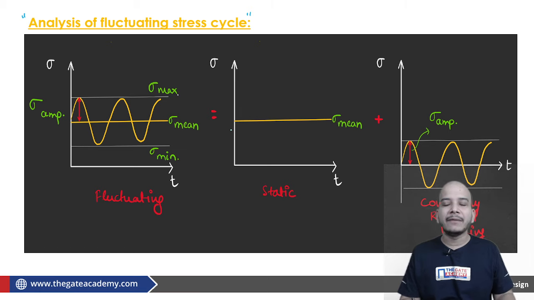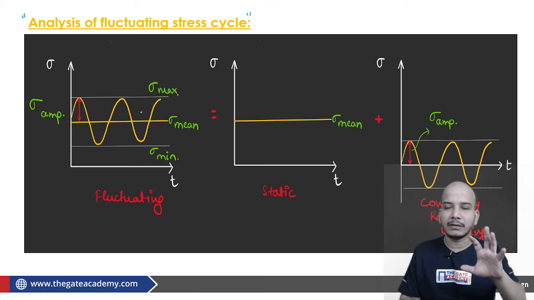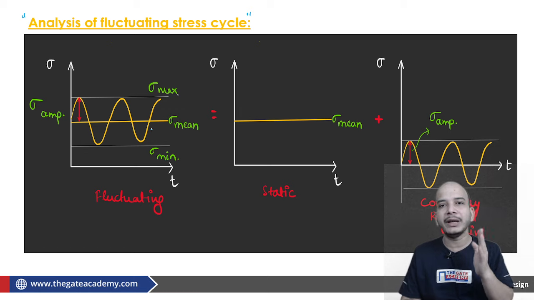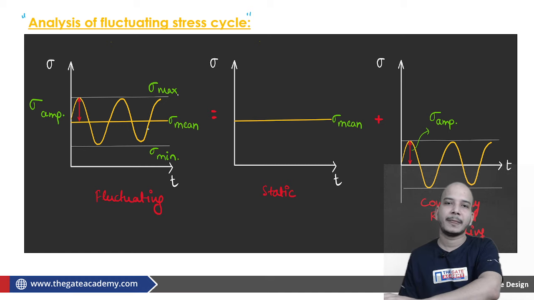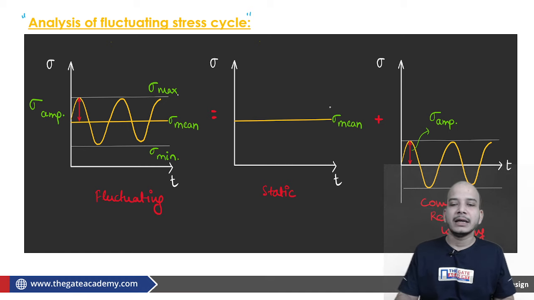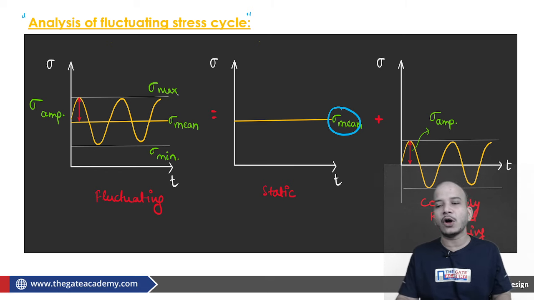Here we have to divide this fluctuating loading condition as a combination of static loading condition plus completely reversed loading condition. Static loading condition means sigma mean has been applied as a static load on a material, and apart from that a completely reversed load of sigma amplitude has been applied. Then the combination of both will provide us the fluctuating load.